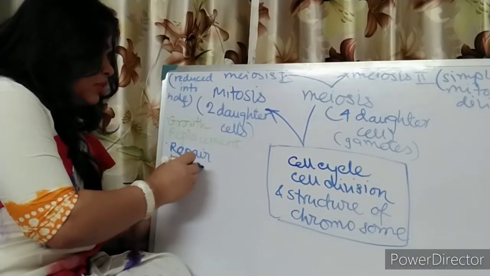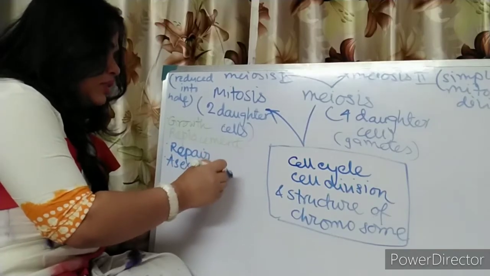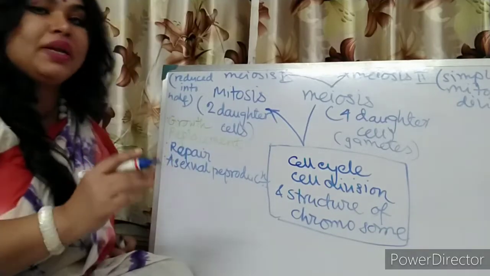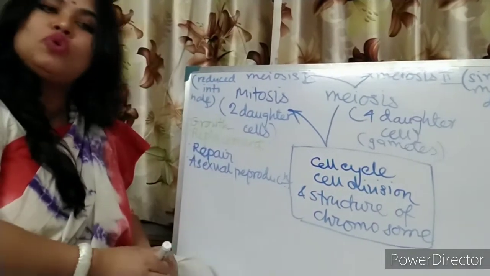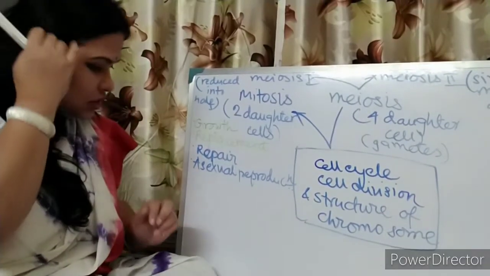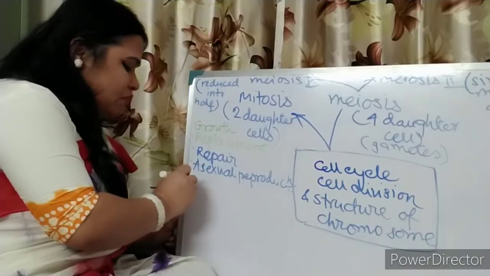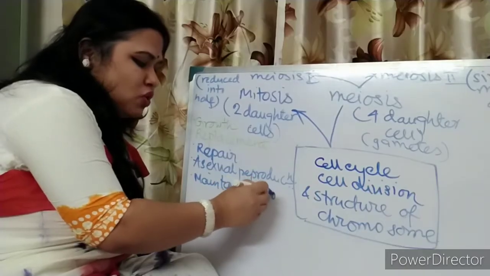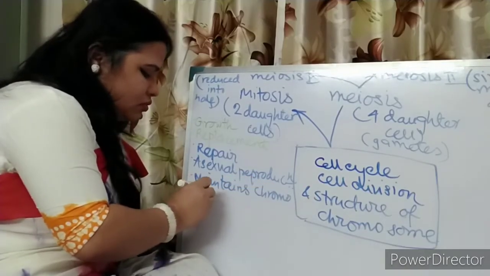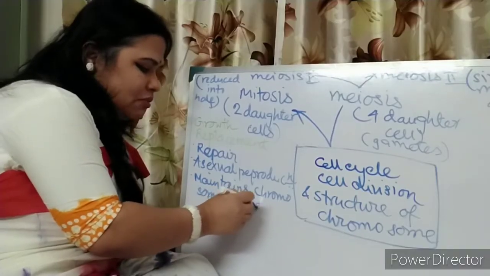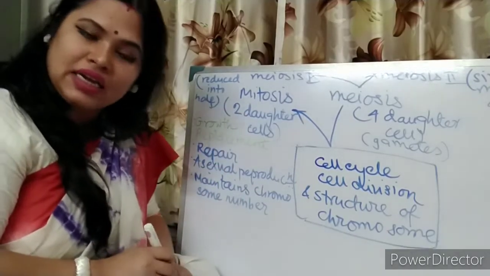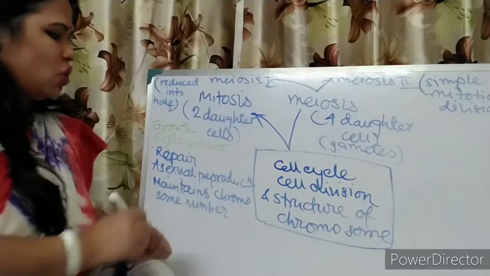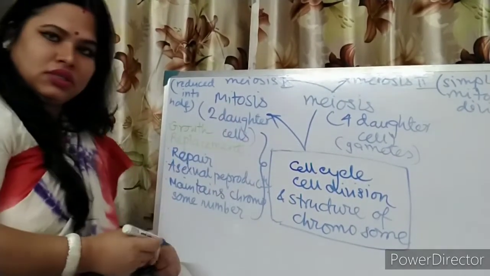So for growth, for replacement, for repair, for asexual reproduction. Asexual reproduction means where only one parent is needed. No two parents, no male and female are needed. Only one parent will divide and produce the daughter cells. So they are called asexual reproduction. And not only that, it also maintains the chromosome number. Because in mitosis the chromosome numbers remain fixed, identical daughter cells are produced, but not for meiosis. So these are the significance of mitosis.